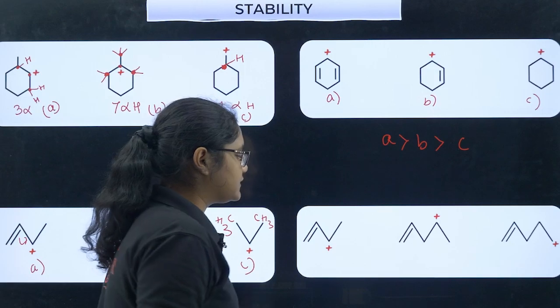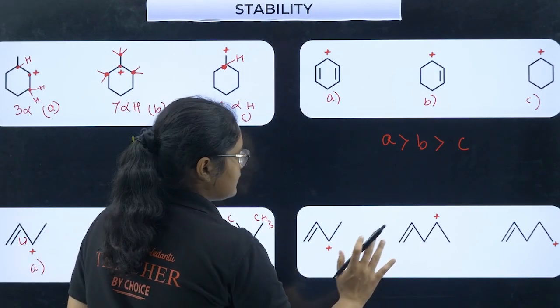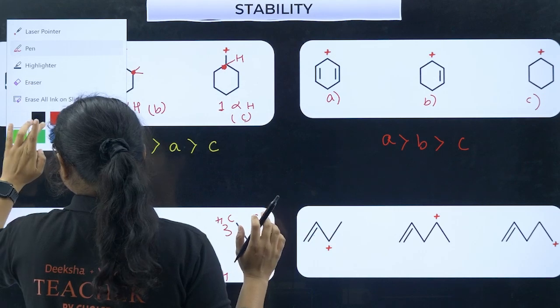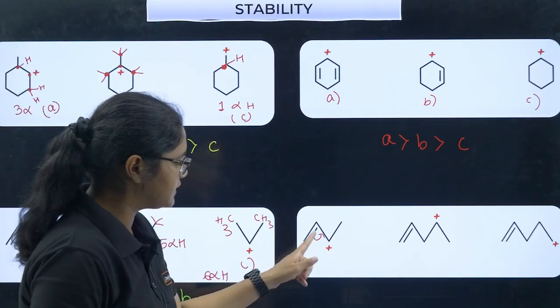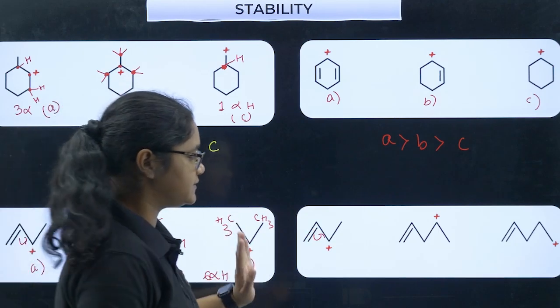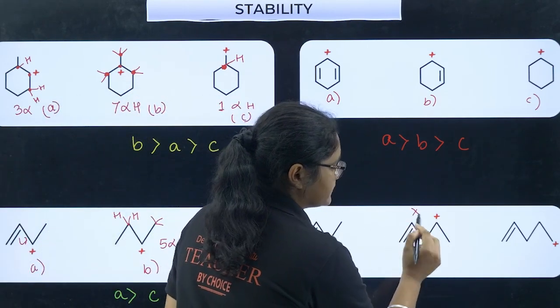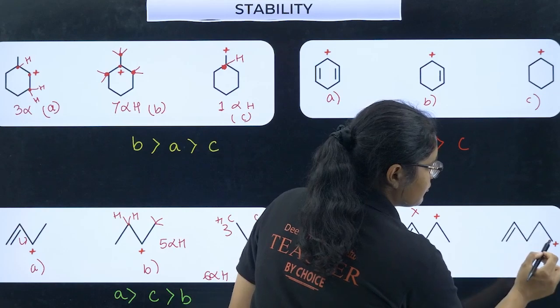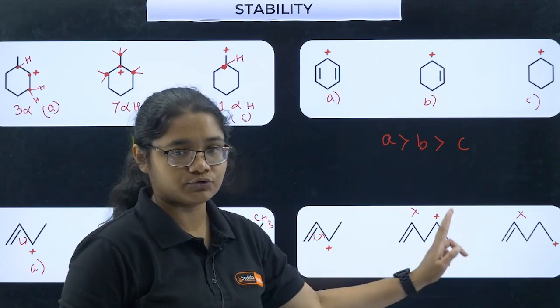Now let's do the next one. Here you see resonance is there: double bond, single bond, positive charge. Here there is no resonance: double bond, single bond, single bond. Here also no resonance: double bond, single bond, single bond, single bond. So we will see hyperconjugation in these 2 structures.